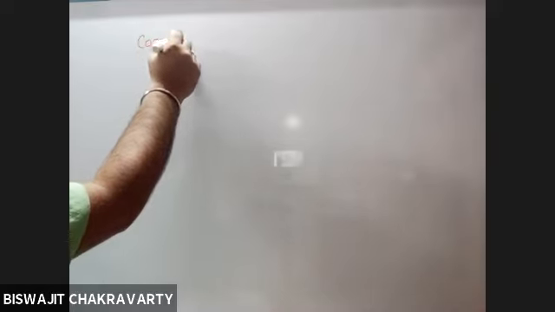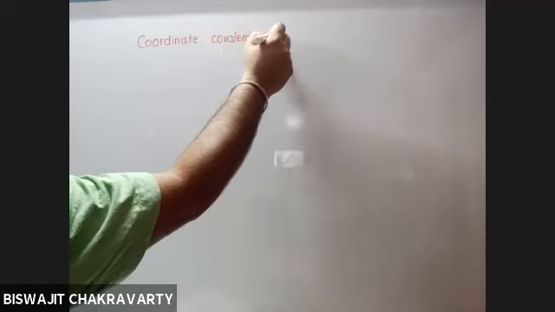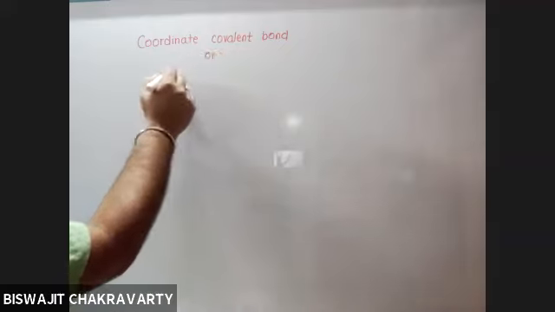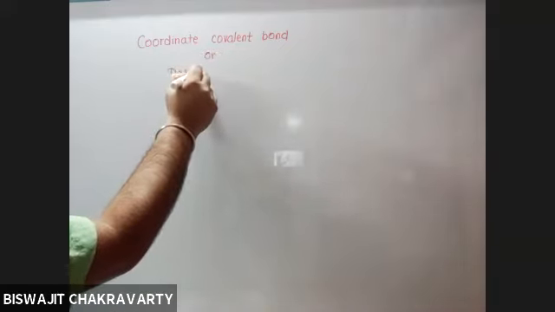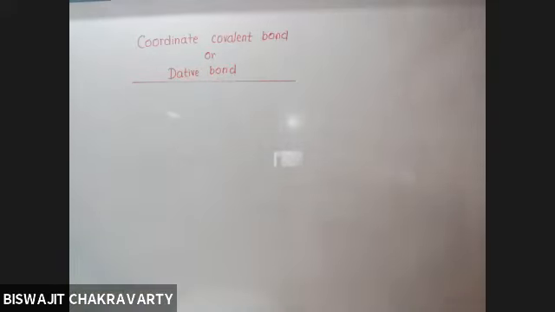After discussion of octet rule, we now move on to another topic: coordinate covalent bond, which is also referred to as dative bond. We have learned how a covalent bond is formed.